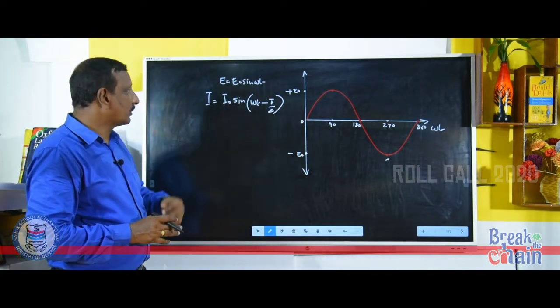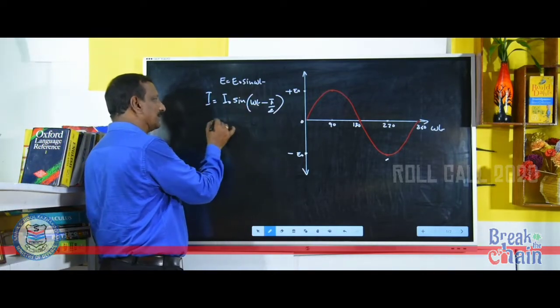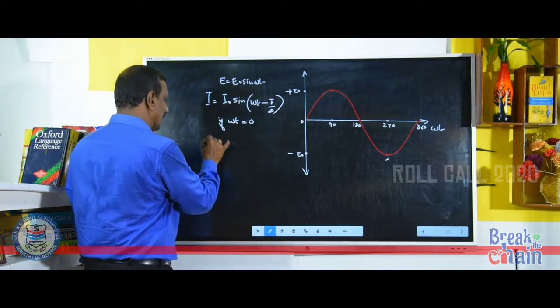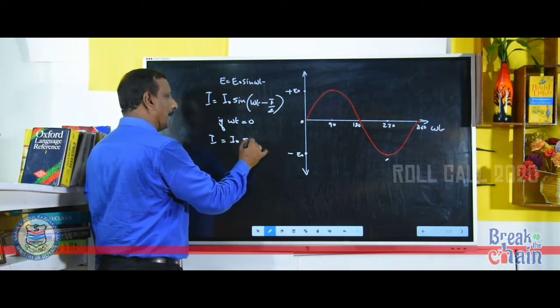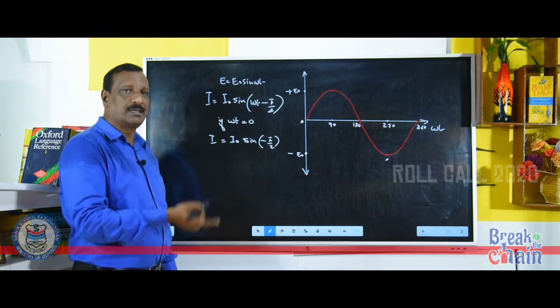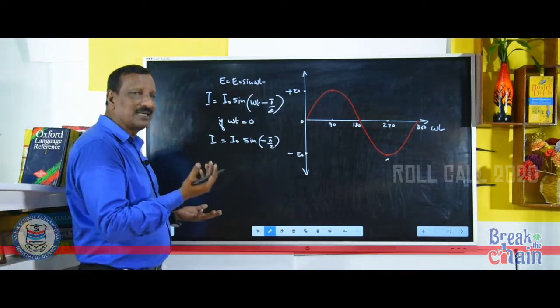Now you see the equation for current. When omega t is equal to 0, then I is equal to I0 sin minus pi by 2. Sin minus pi by 2 means minus sin theta. It is minus sin 90.